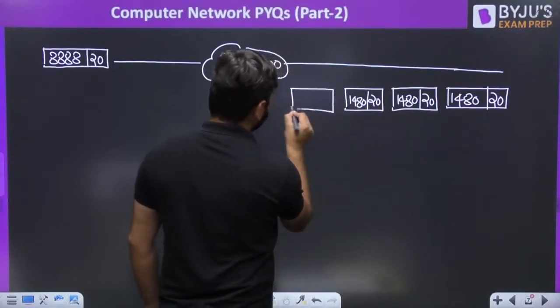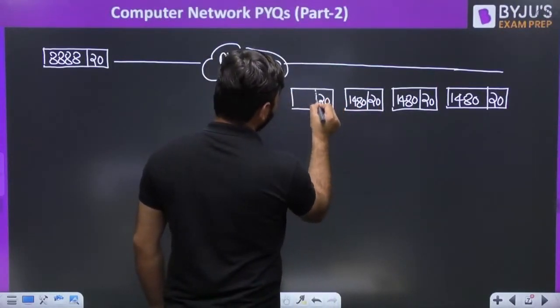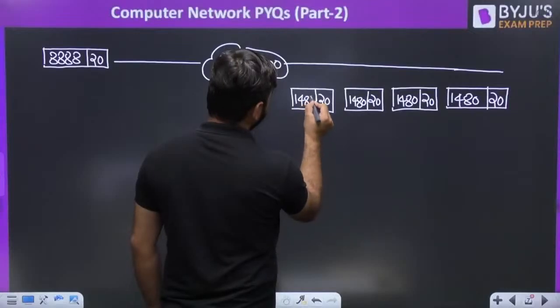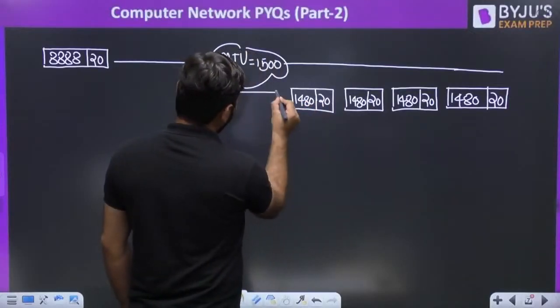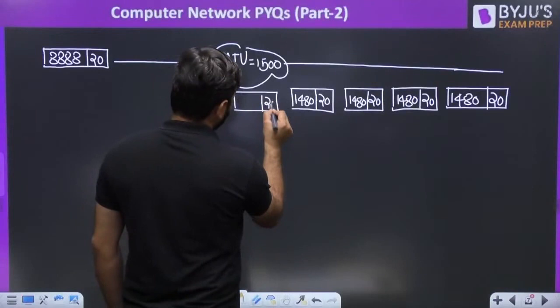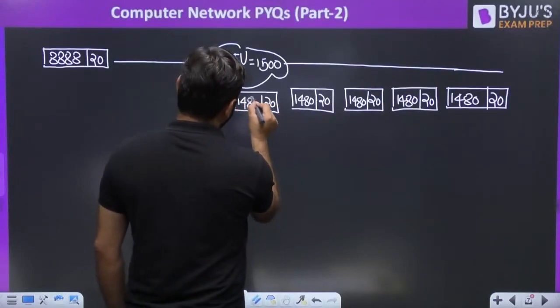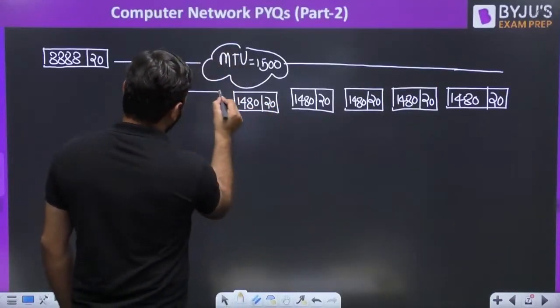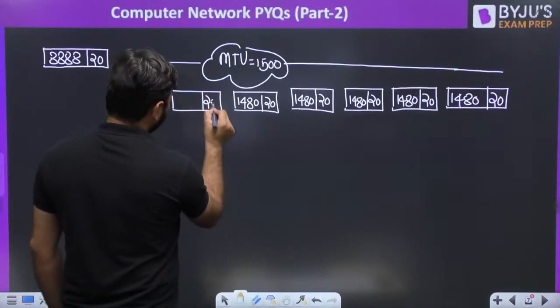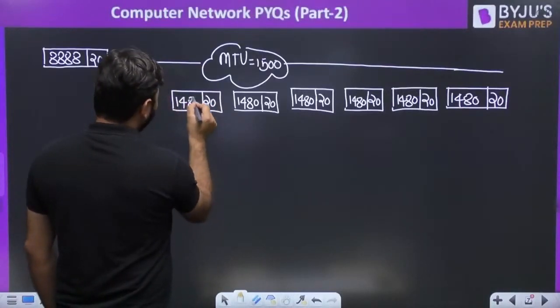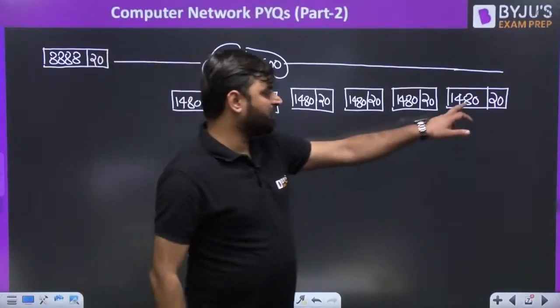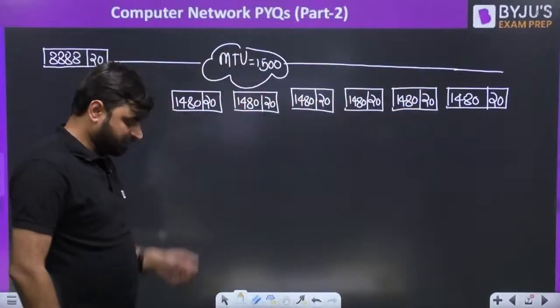Fourth packet also, this is 20 and 1480. Now fifth packet also 20 and 1480. And this sixth packet also 20 and 1480. Tell me one thing, how many packets of 1480 have I sent? 1, 2, 3, 4, 5, 6.